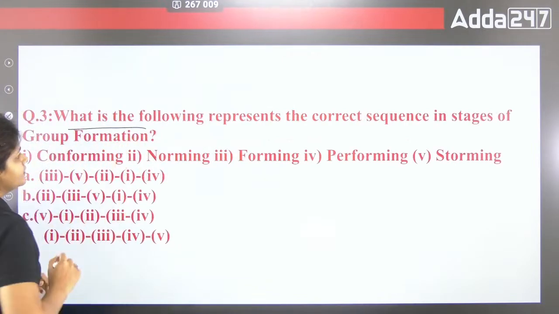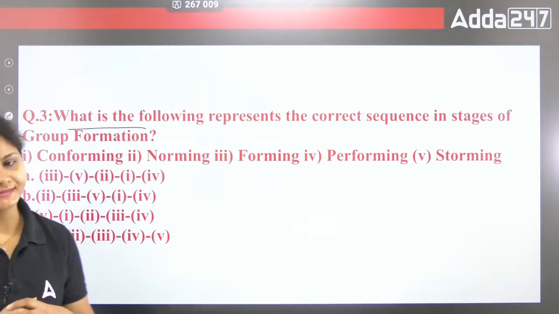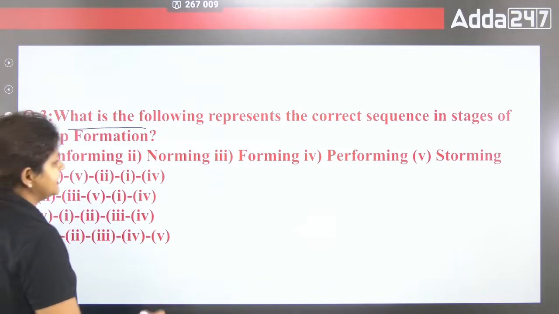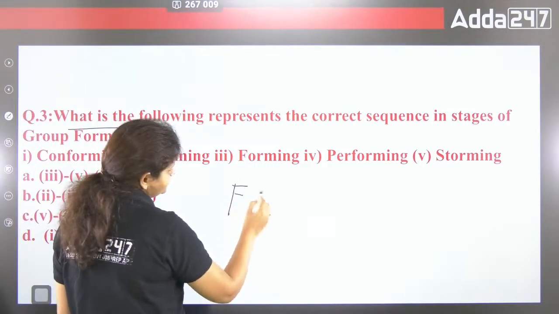Third question is, which of the following represents the correct sequence in the stages of group formation? Is it conforming, norming, forming, performing or storming? Option A is 3, 5, 2, 1, 4. B is 2, 3, 5, 1, 4. C is 5, 1, 2, 3, 4. And D is 1, 2, 3, 4, 5. So basically the right sequence here is F.